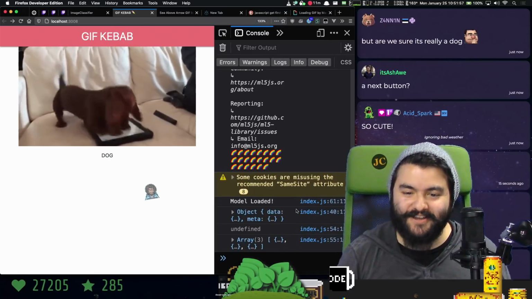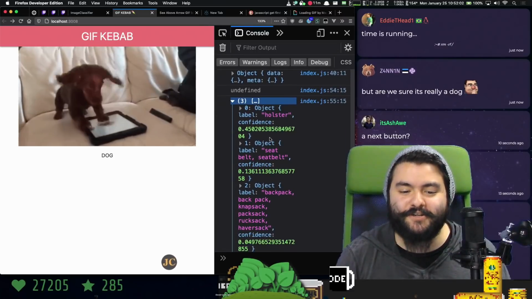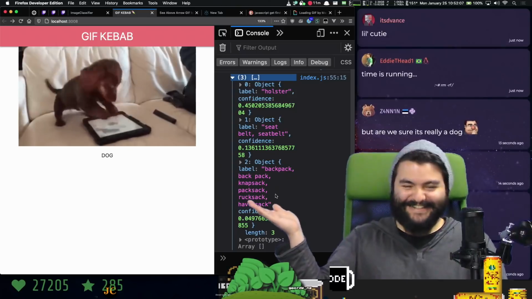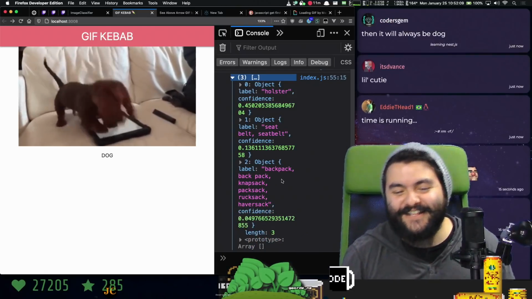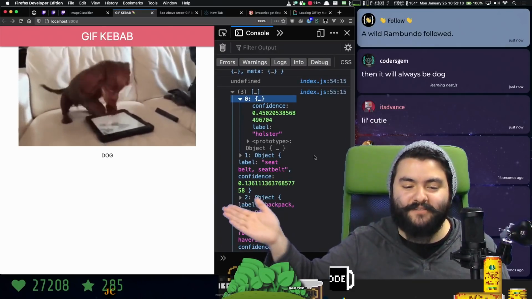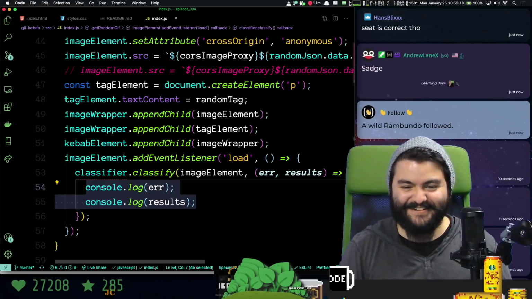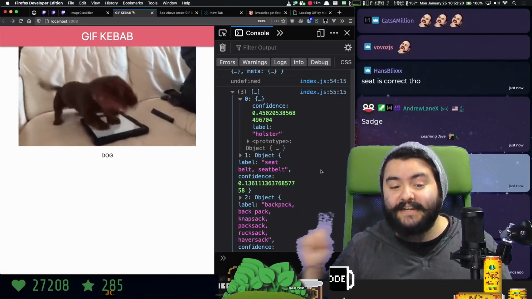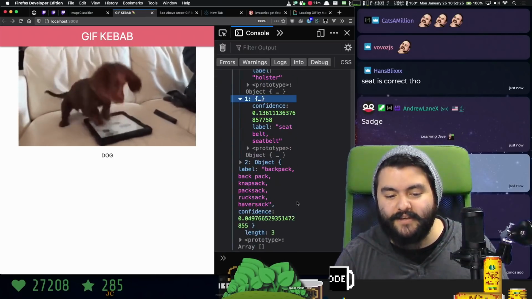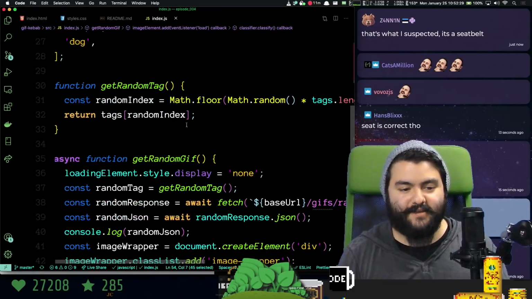But are we really sure it's a dog? Well, we'll see. Let's see what we detected. We detected holster, seat, and backpack. I guess that's what creates the kebab. But basically, I need to put all of these in an array and choose a random one. Seat is technically correct. Yes, there is a seat in the picture. I think I'm going to get all of these labels and then just choose a random one.